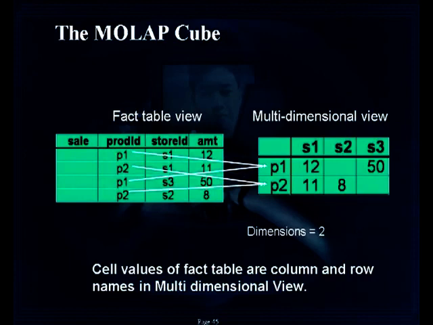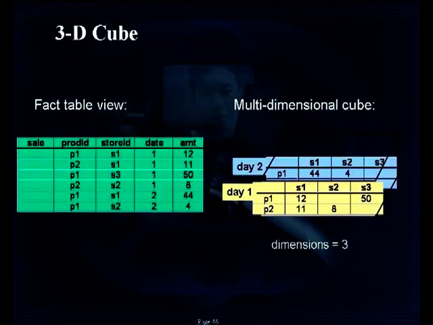How do we generalize this 2-dimensional representation into a 3-dimensional cube? Suppose one more dimension is added, say store. In the tabular representation, we can simply add a new column with the column name store ID. But in the multidimensional representation, whenever a new dimension is added, the physical structure array becomes a 3-dimensional array. So day 1, day 2, day 3, etc. Each day, the data is represented in the form of a 2-dimensional array.